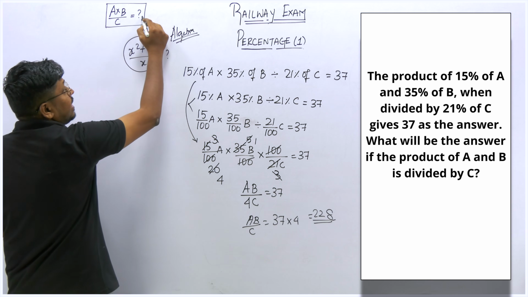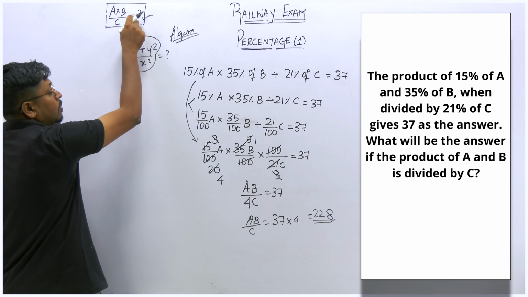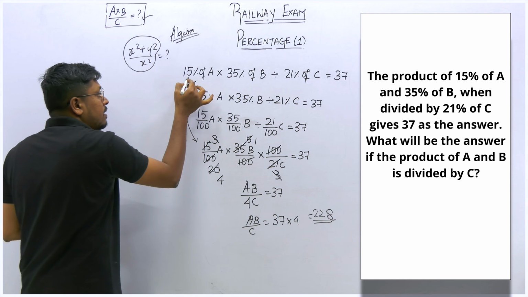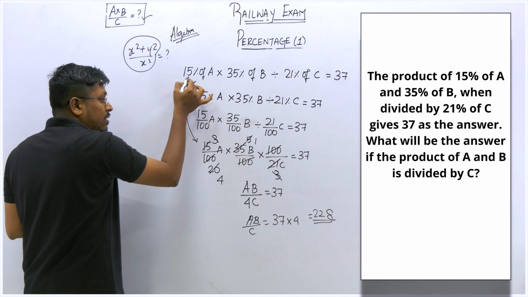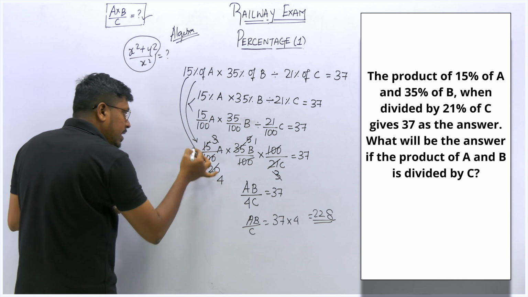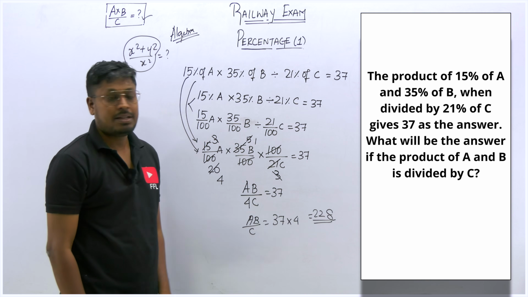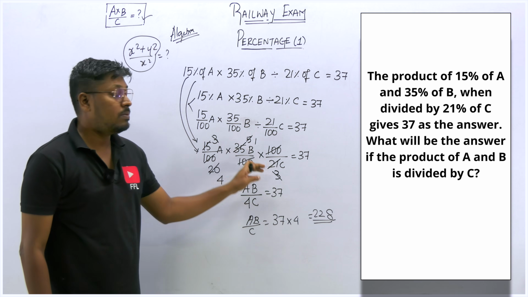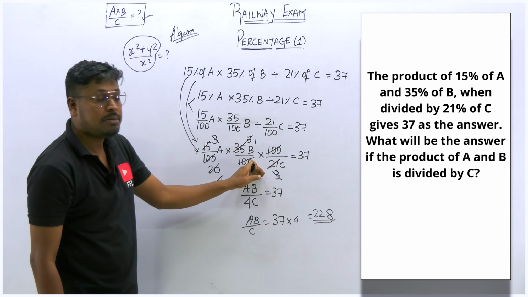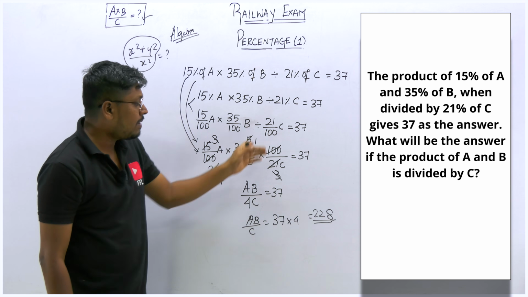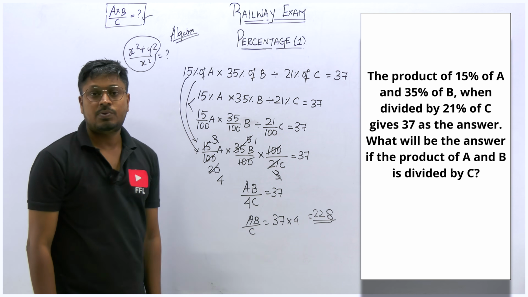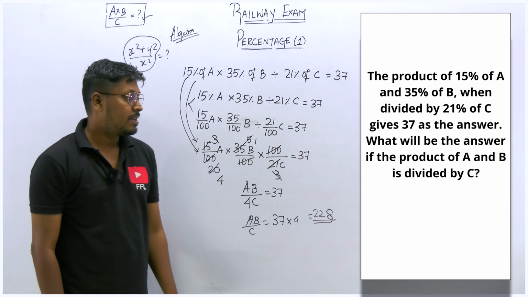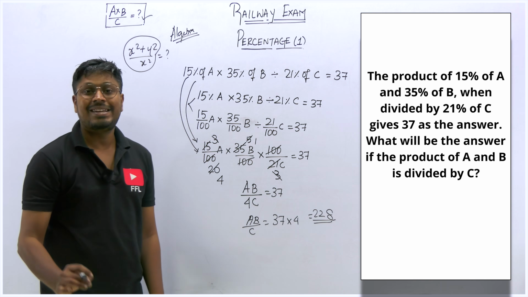So this is the pattern they have given. For this pattern, we need to find what is the answer. So we have to convert the given sentence into an equation, and then we have to convert the equation into a proper pattern. That's what I did here, right? So in the given equation, I converted in terms of AB divided by C, and then I cancelled all the remaining numbers so that we got the final answer. So answer for this question is 228.